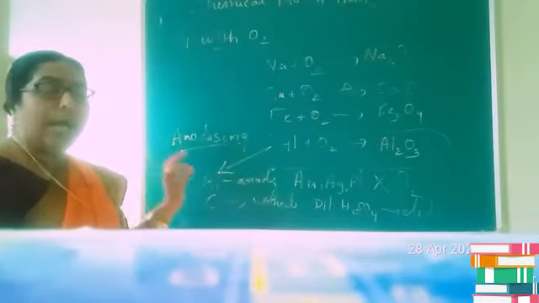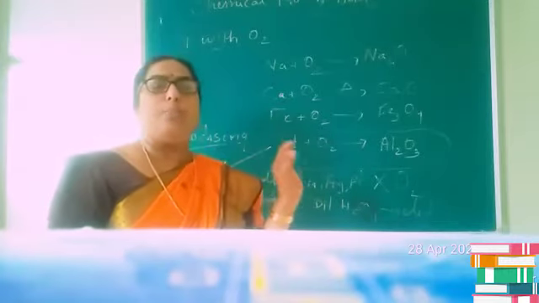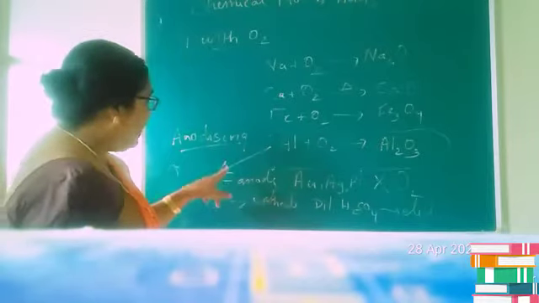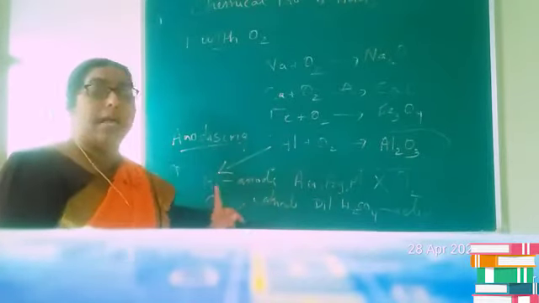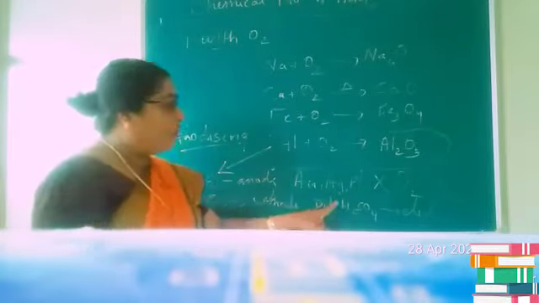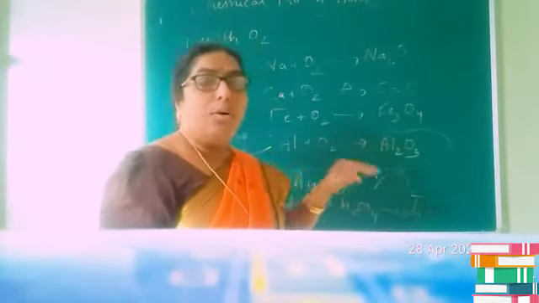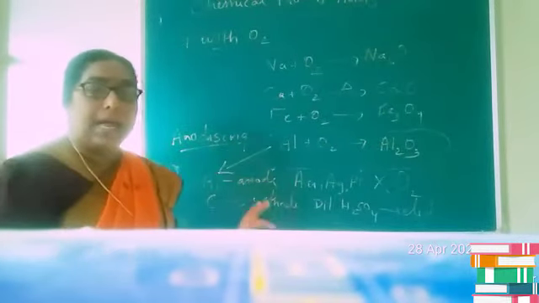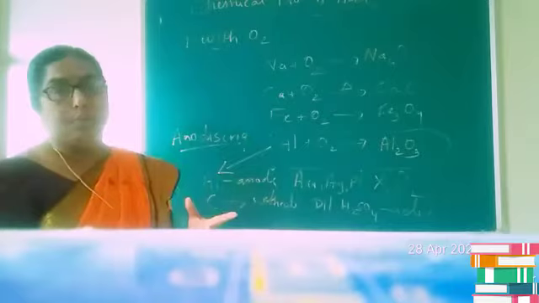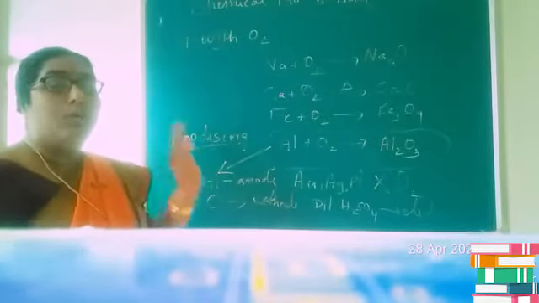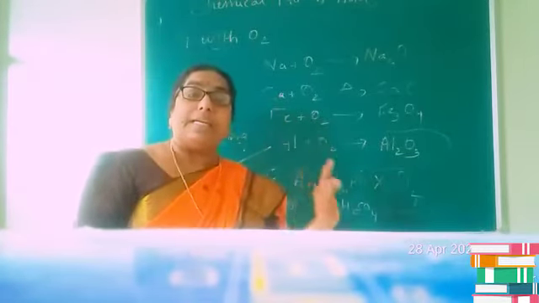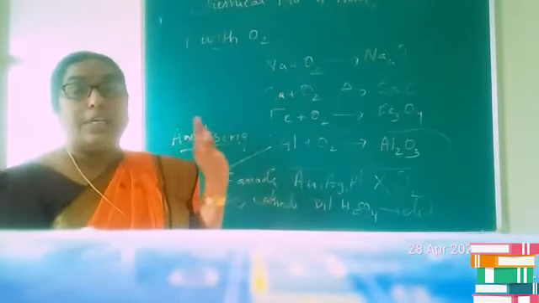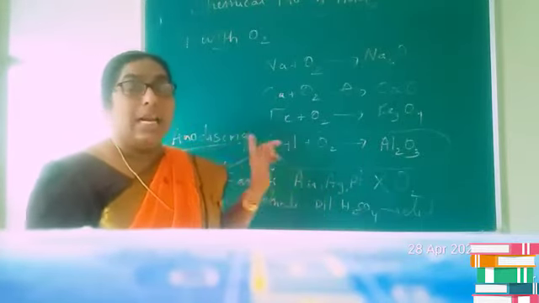Is it clear, children, anodizing? Anodizing is the process of producing an oxide layer artificially on the surface of aluminium. In this case, we use aluminium as the anode and carbon as the cathode. Dilute sulfuric acid is the electrolyte. On passing electric current through the solution, oxygen will be produced at the anode and it covers the aluminium with a layer. The thickness of this layer always depends on the quantity of electricity passed through the solution. Is it clear? It depends on the quantity of charge passed through the solution.